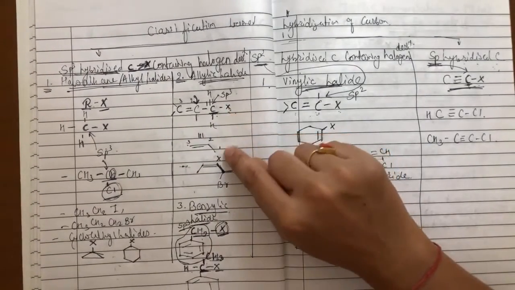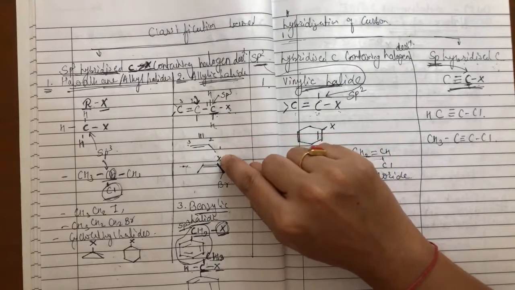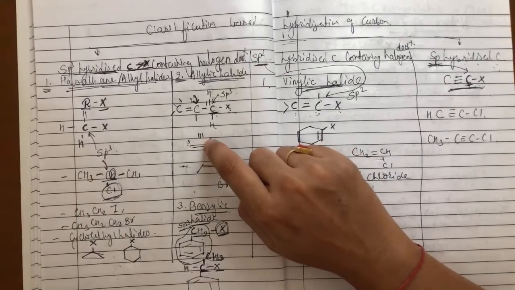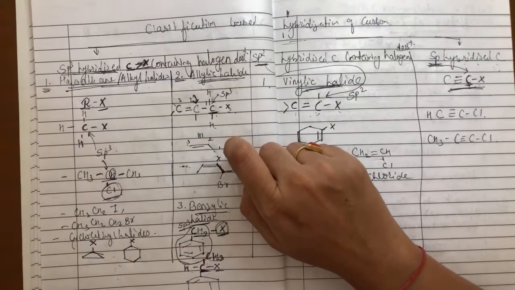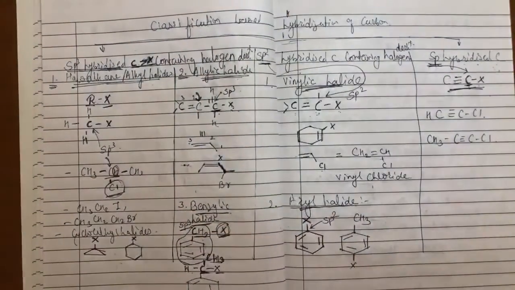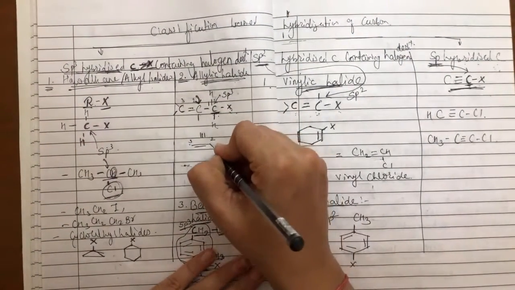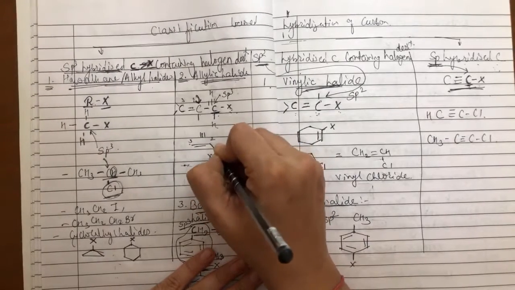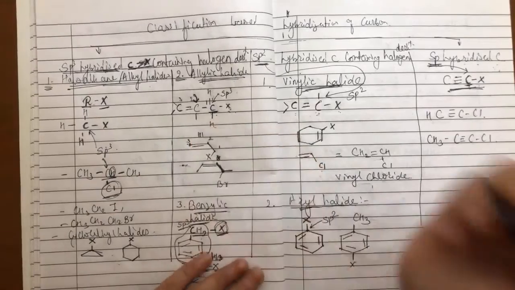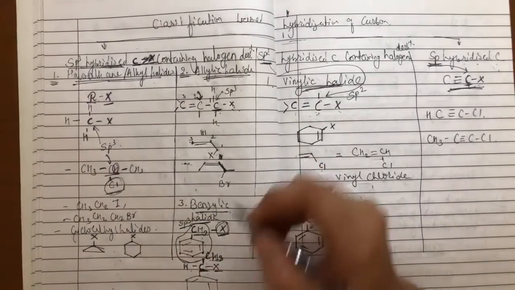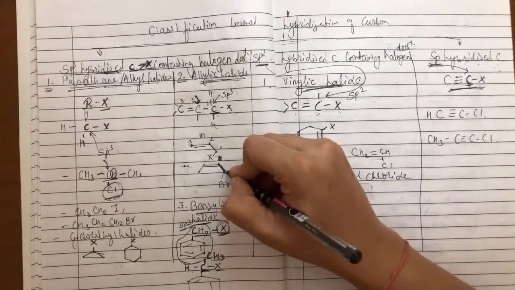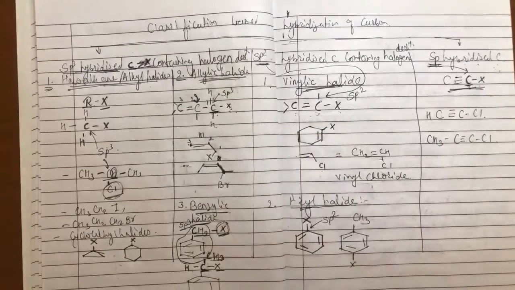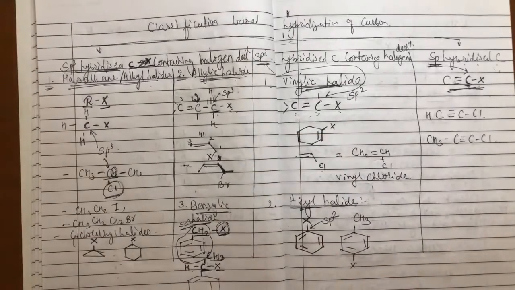This compound I can even write like this. First carbon, to that the halogen is attached. Second and third carbon, between them there is a double bond present. Actually this is a C and here I have X, and here I have X present. This is the first carbon, second carbon, third carbon. Same way here, if you see, this is the carbon to which bromine is attached and that carbon is attached to a doubly bonded carbon atom. So this is an allylic halide.